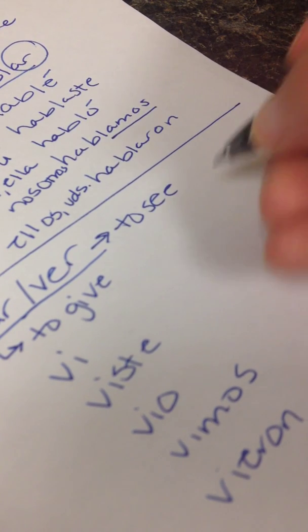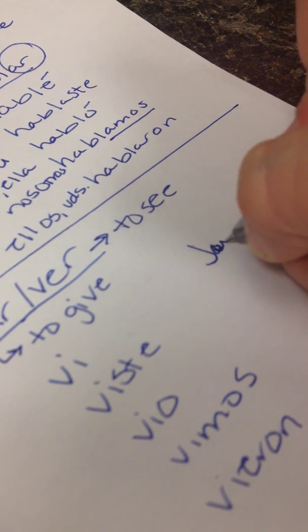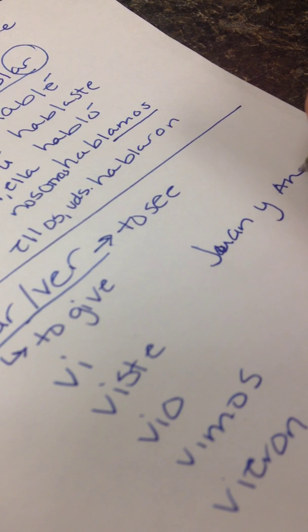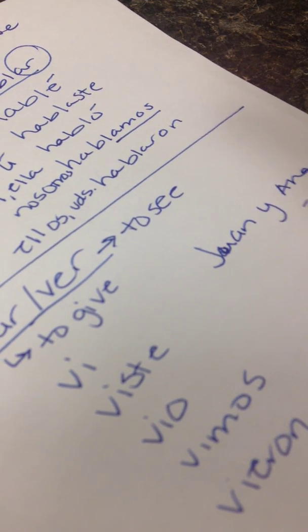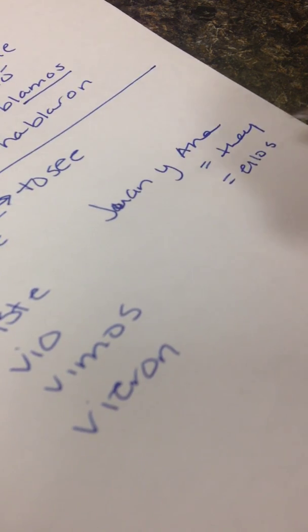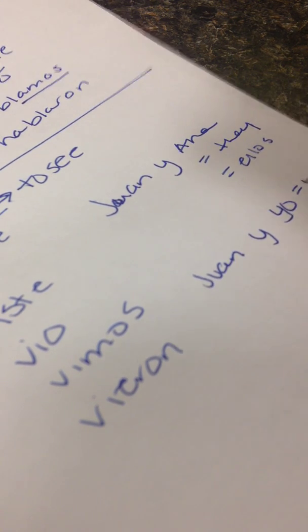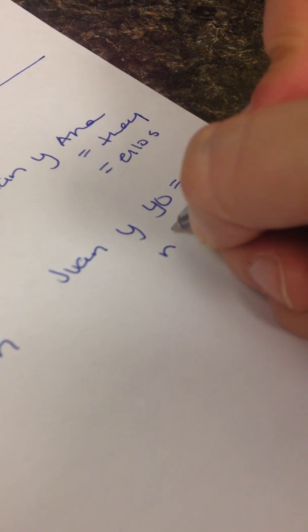You also have to remember, people forget this a lot, if you have the names Juan y Ana, that's obviously a they, so you have to treat it like an ellos. And if you have Juan y yo, that's obviously a we, and you have to treat it like a nosotros. So this is Spanish 1 stuff, but it's stuff that people forgot about.